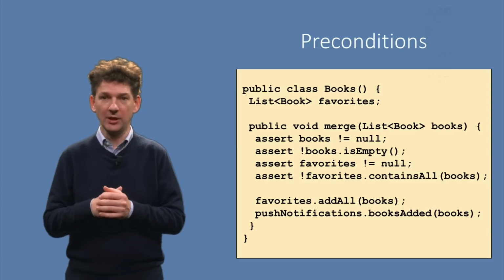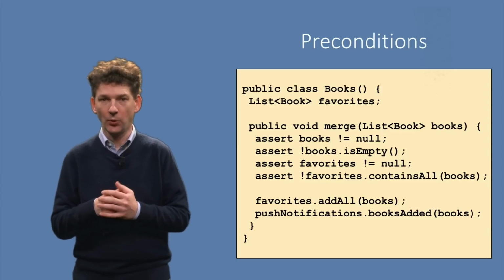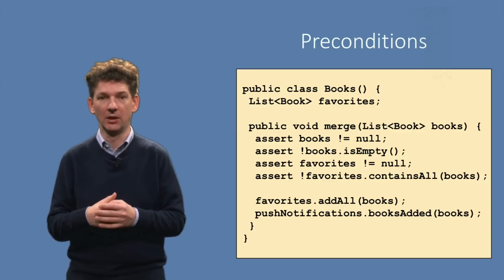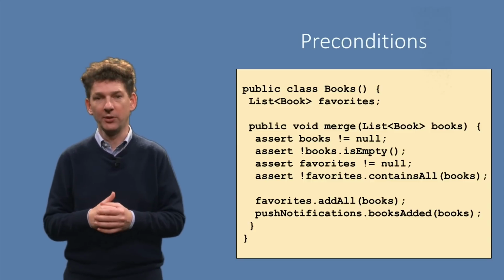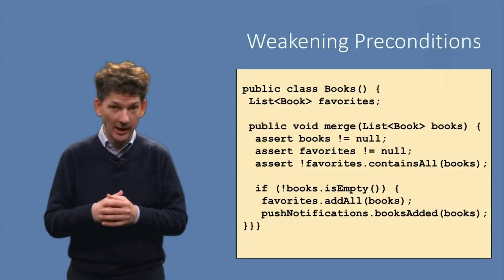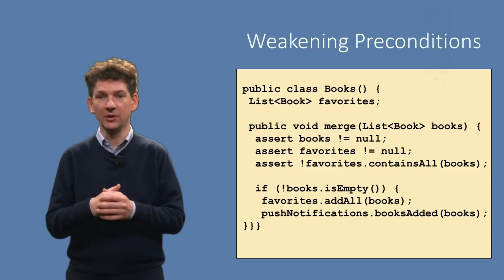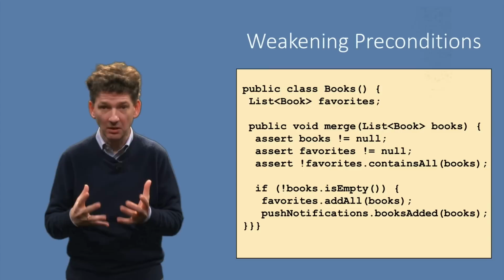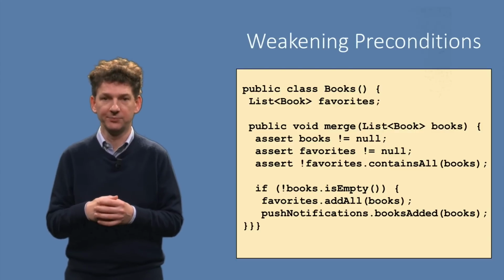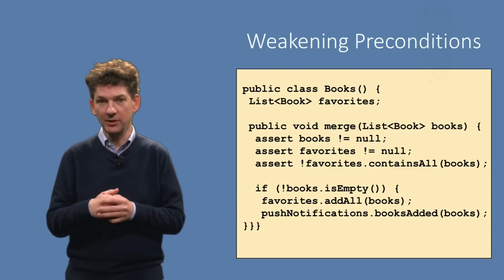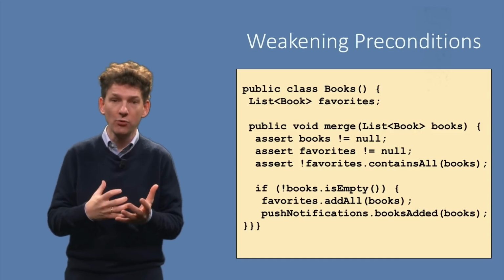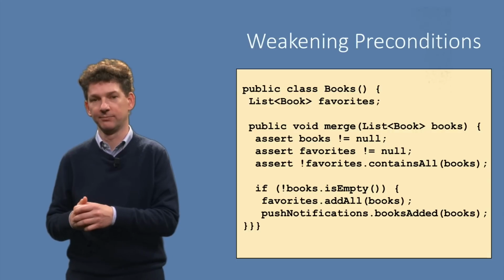The 4 preconditions given here are just one way of working with preconditions. We could have designed preconditions differently. For example, we can drop the requirement that the list cannot be empty. The desired behavior of the method would then be that if an empty list of books is added, nothing should be done. In particular, no push notification should be sent. This means that the method needs to be extended with an if statement to ensure that push notifications are only sent if the list is non-empty.